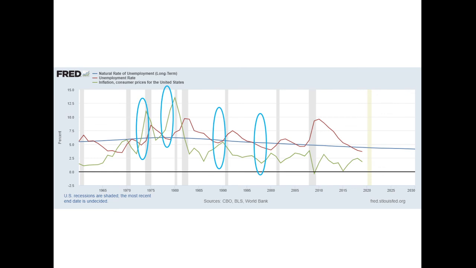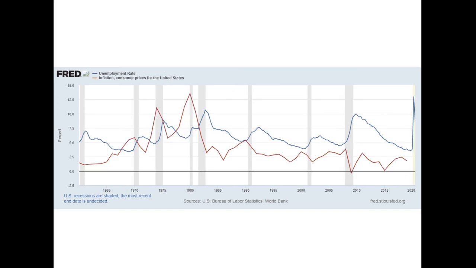Now we're going to pull up the graph one more time, and I just want you to look at this graph because it shows you the trade-offs in unemployment and inflation that we've talked about in the past. Unemployment goes up, inflation goes down. You can see that throughout the graph. The only time we may not be seeing it is here. Also, if we go to the 70s, both were going up at the same time, which is known as stagflation.